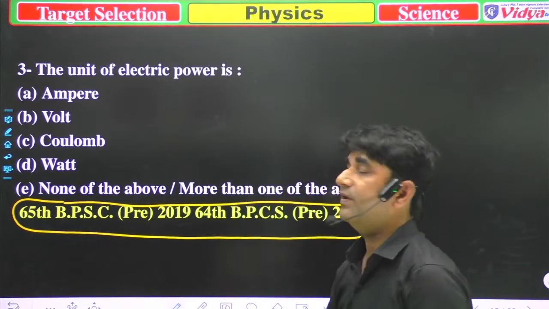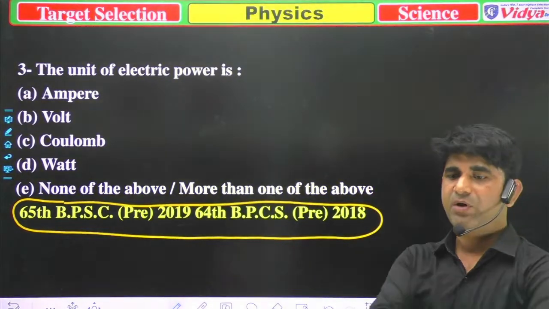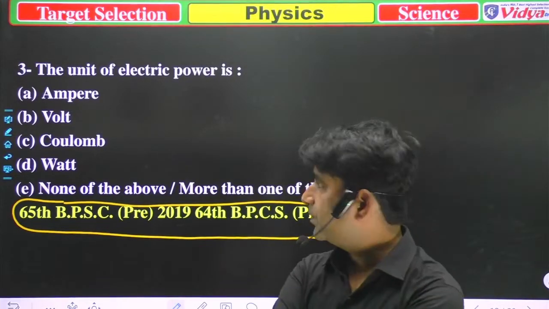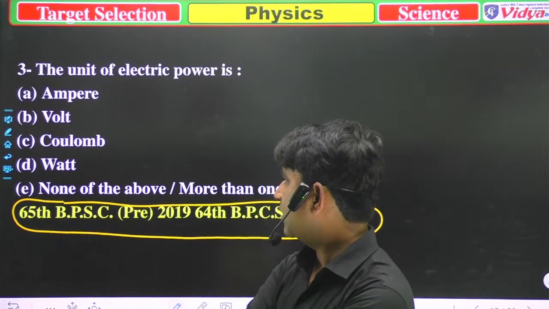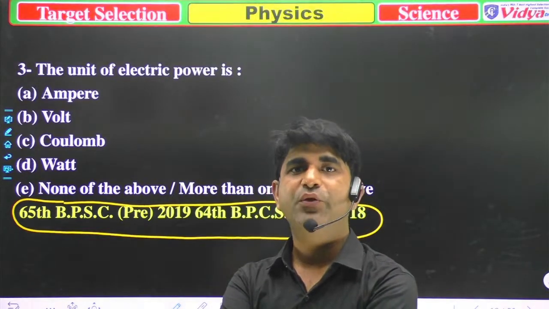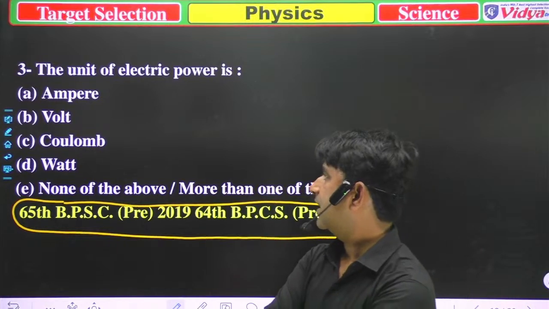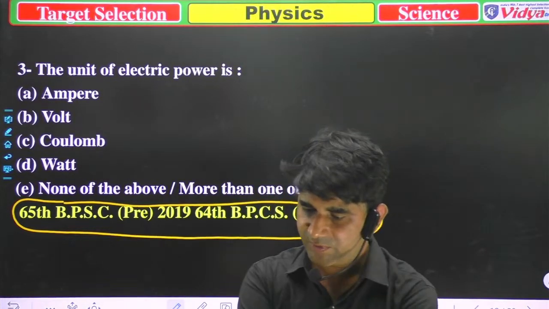The unit of electric power is A, ampere, B, volt, C, coulomb, D, watt, and E, none of the above or more than one of the above.